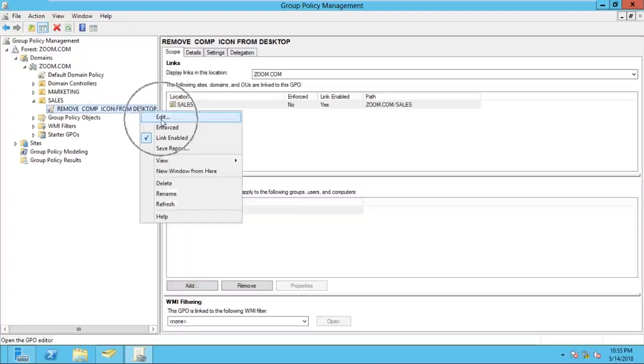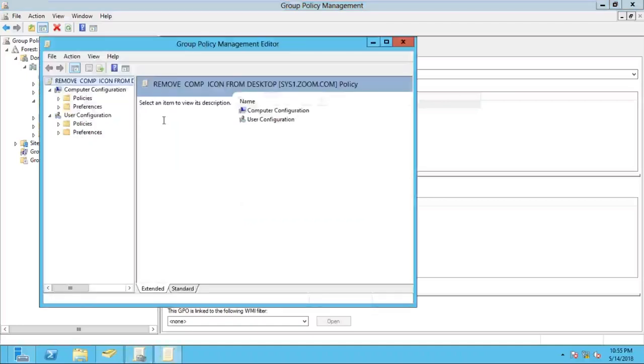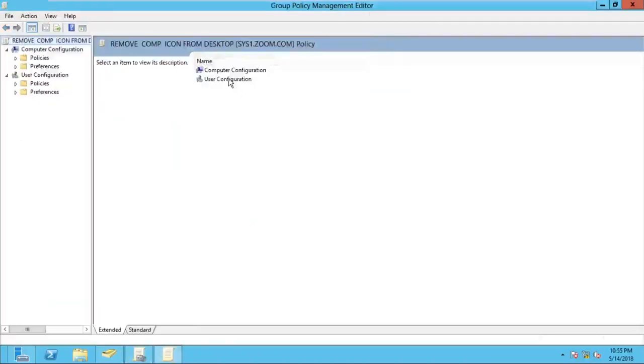Once you click edit, one new window will open, and this window name is Group Policy Management Editor. In that we have two options: one is computer configuration, one is user configuration. Now tell me, where do we have to apply this policy, on computer or user? On users, because I want this restriction to take effect whenever the user is working on any machine. So write down the next line: expand the user configuration, expand the policies,